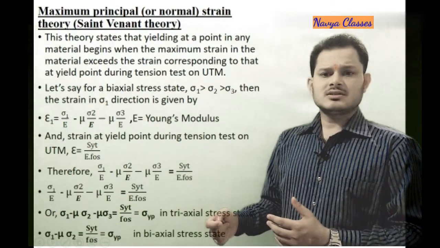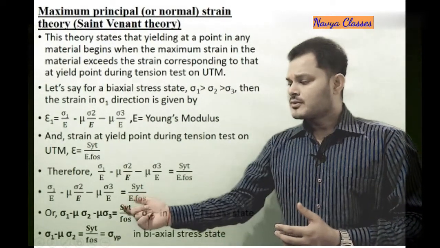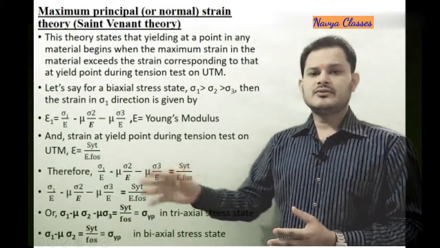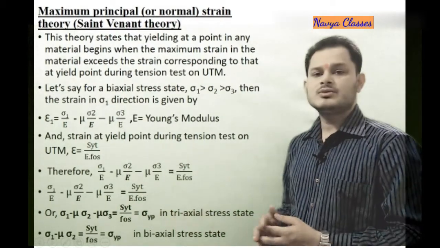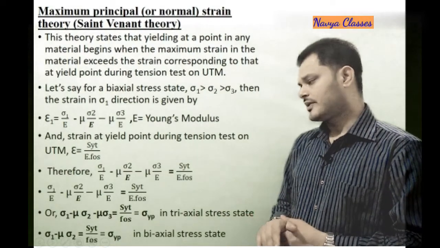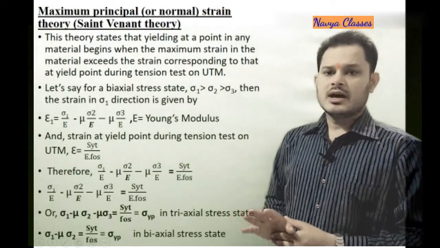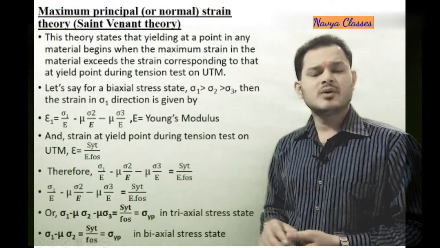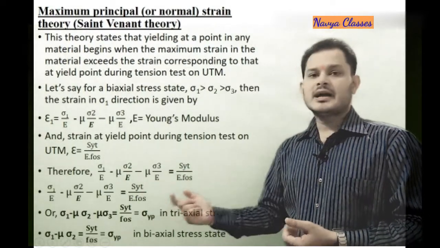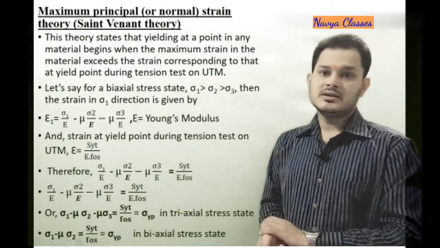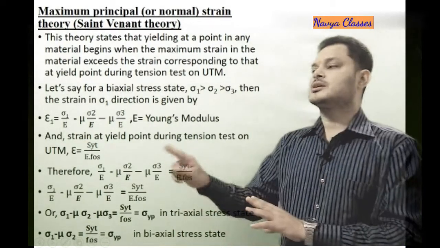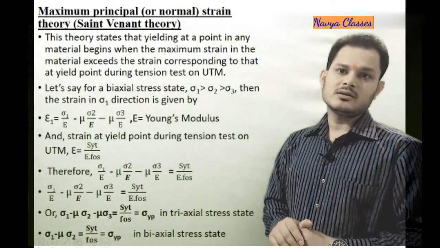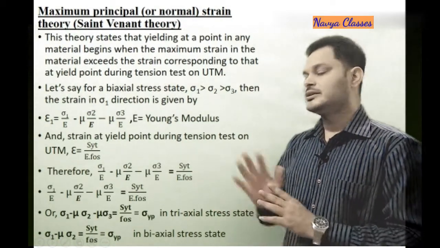In a biaxial state of stress, sigma 3 can be taken as 0, and then we get sigma 1 minus mu sigma 2 equals SYT upon factor of safety. And what is this SYT upon factor of safety? It is nothing but sigma yp, the stress at yield point while performing the tension test. So the equation becomes sigma 1 minus mu sigma 2 is equal to sigma yp.